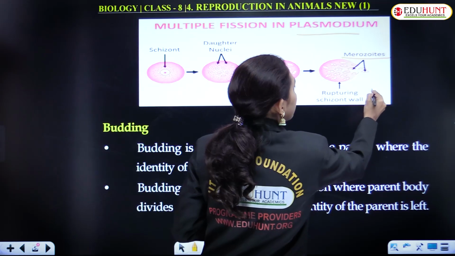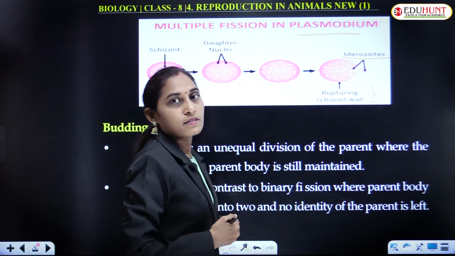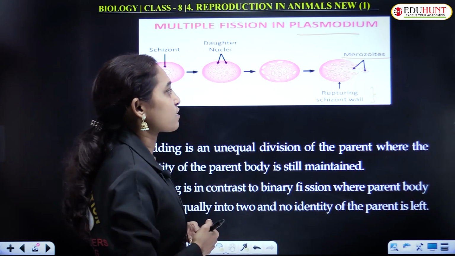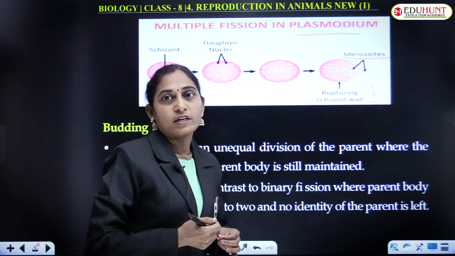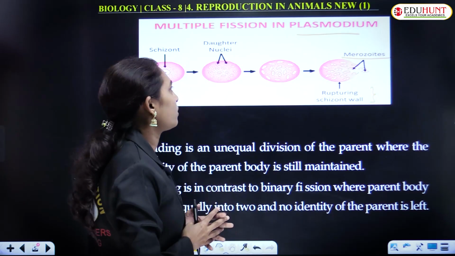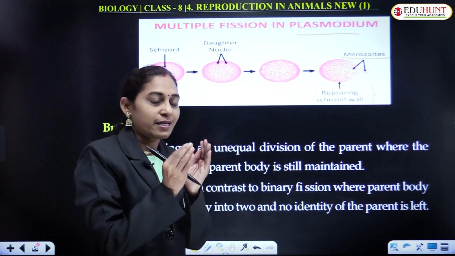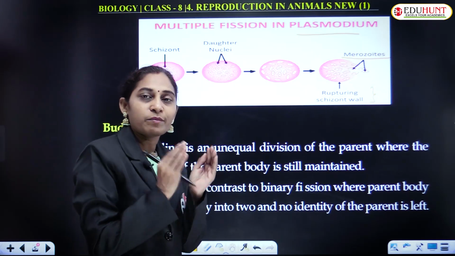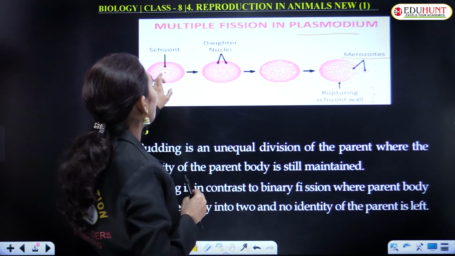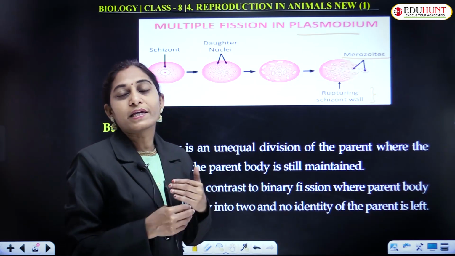These are the various individuals of Plasmodium resulting after rupture of the schizont wall. Schizont is the cell which is undergoing multiple fission. This nucleus undergoes multiplication.